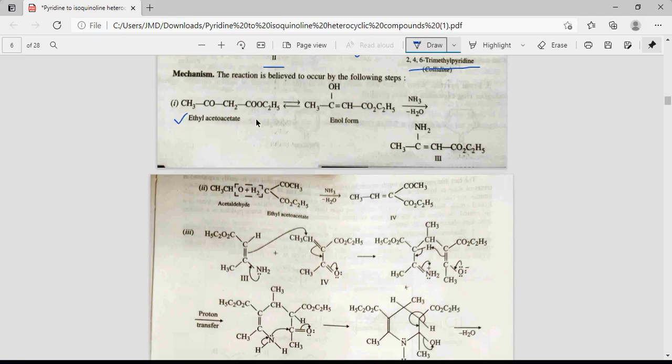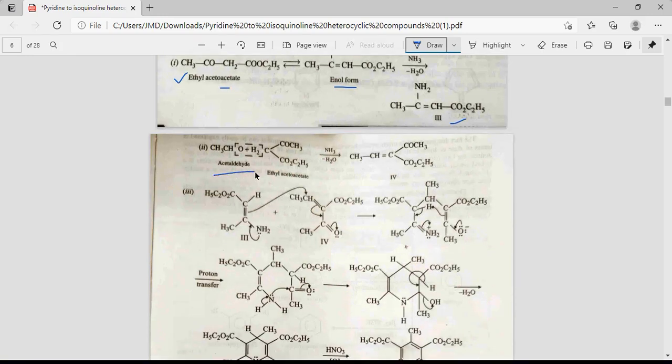In first step, ethyl acetoacetate undergoes tautomerism, so it can convert into enol form. This is keto form, this is enol form. So in enol form, OH group reacts with the ammonia, we get this structure. OH is replaced by NH2. On the other side, one molecule of acetaldehyde reacts with another molecule of ethyl acetoacetate, and there is removal of a water molecule. So after removal of water molecule, we get structure 4.